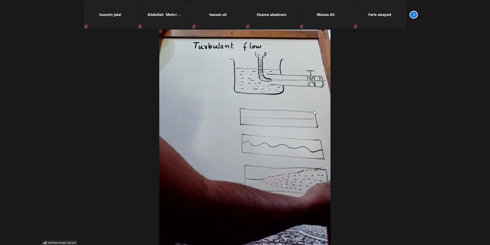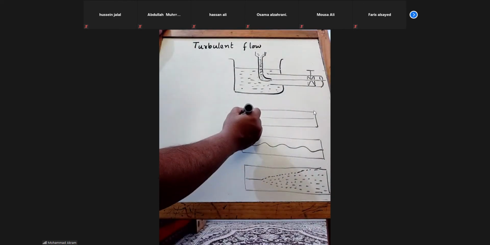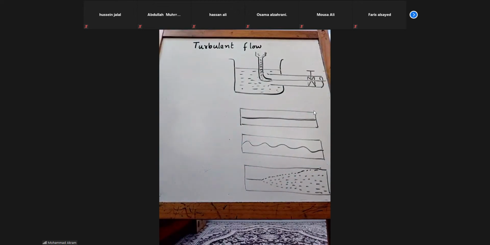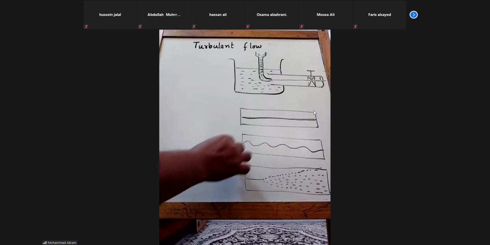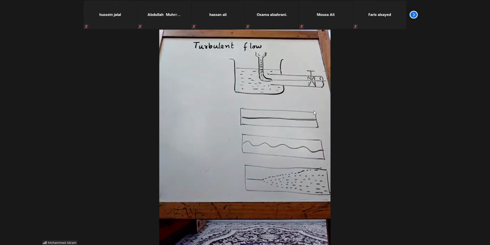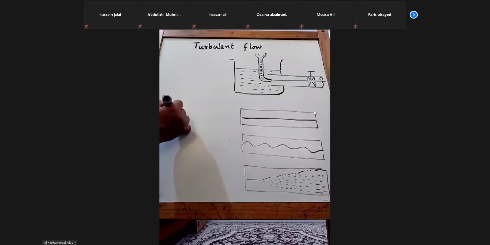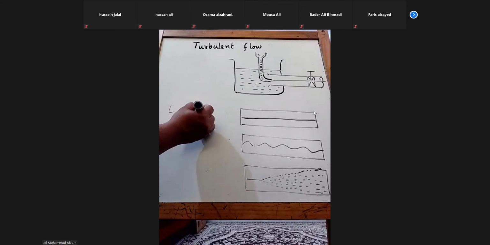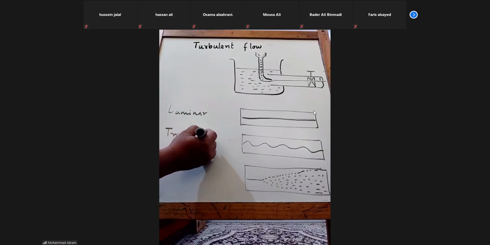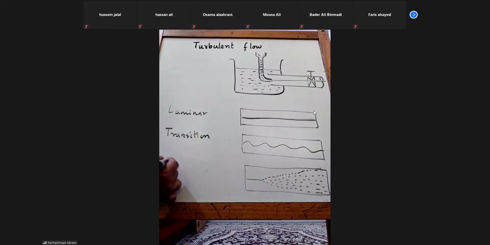Here you will clearly see a dark color in the one line, whereas here it will slightly disperse. Here it will break and disperse. So this flow is called the laminar flow, whereas this is called the transition. And this one is turbulent.